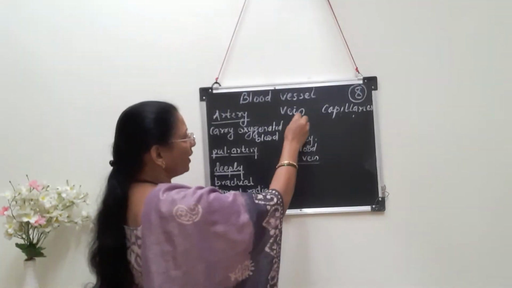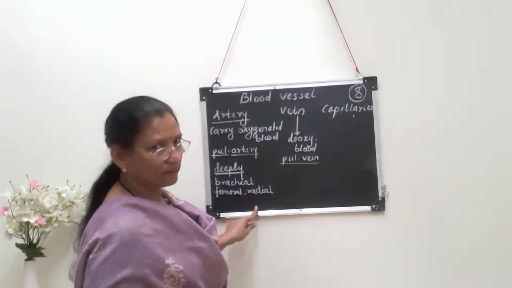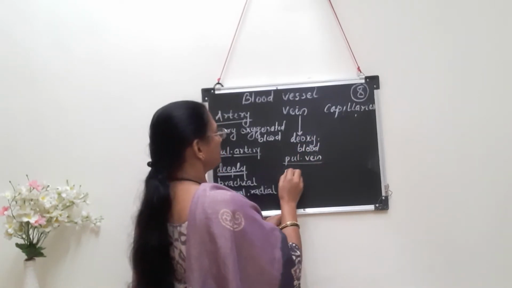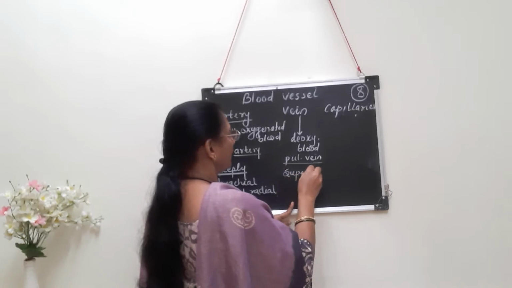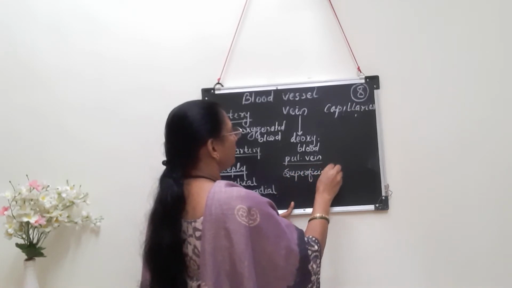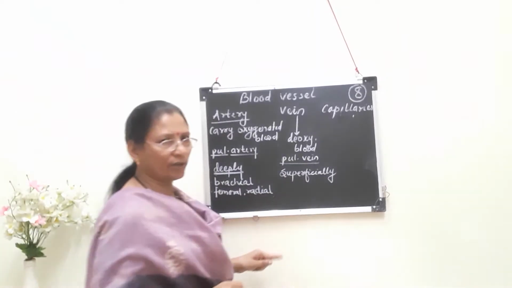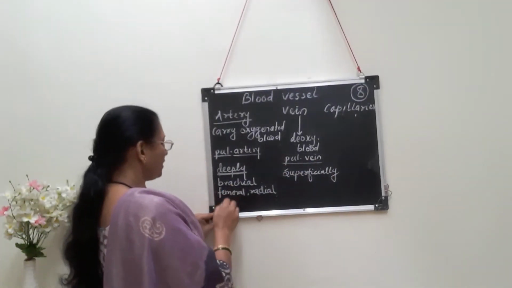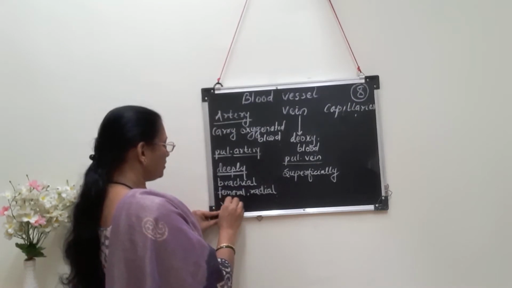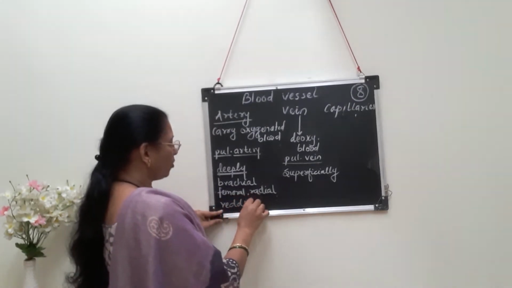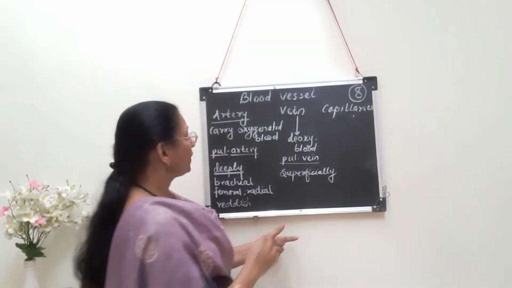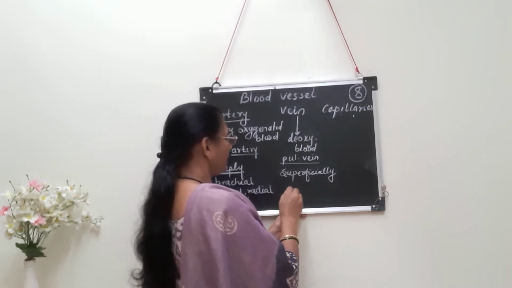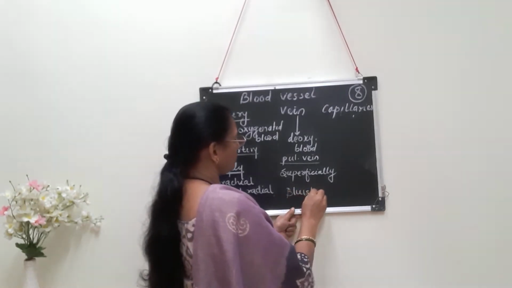Okay, so now about vein, they carry deoxygenated blood. Exception is pulmonary vein, and these are superficially situated. That means blood vessels which are seen on the surface of the body are generally veins. Then about their color, these arteries are generally visible as reddish in color. As they carry oxygenated blood, it looks reddish in color, and veins, as it carry impure blood, deoxygenated blood, it looks as bluish in color.